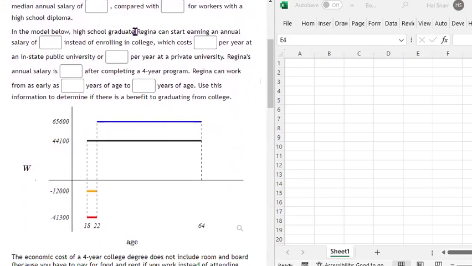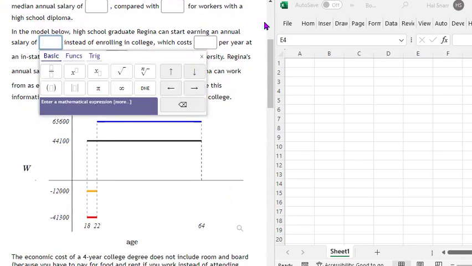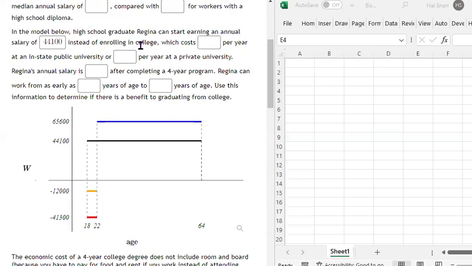In the model below, a high school graduate, Regina, can start earning an annual salary of what instead of enrolling in college? So when she graduates from high school, she's going to earn $44,100 according to the model, right? If she enrolls in college, she's either got to pay $12,000 a year at a state university or $41,300 at a private college, because private colleges are more expensive than state universities, right? So this is the annual tuition of a state university, and this is the annual tuition of a private college.